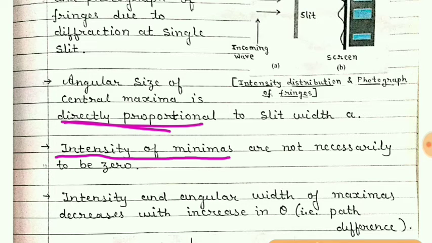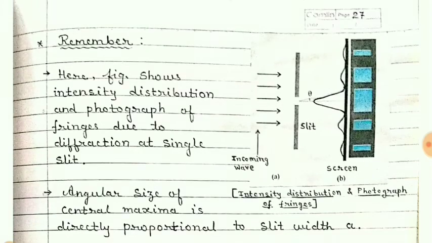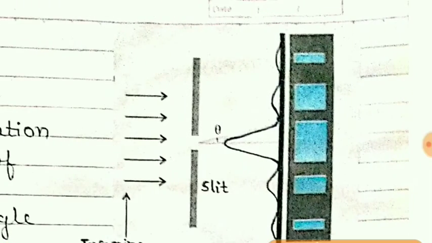Intensity of minimas are not necessarily to be 0. That means when I say this minima, they are having a dark region, but it is not necessary that they are completely dark. They may have some minimum intensity.